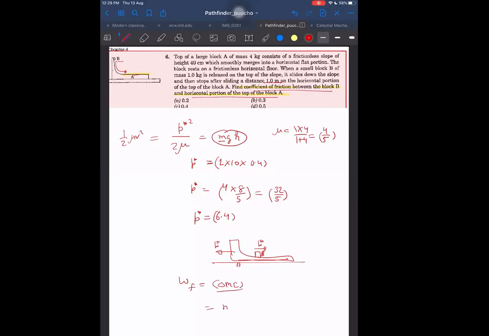So that will be just equal to, yes, loss of mechanical energy is minus mgh, and the work done by friction I can find out in the frame of A. It is easy to find out like we did last time. That will be equal to simply minus mu mg into relative displacement. So this is the answer directly.